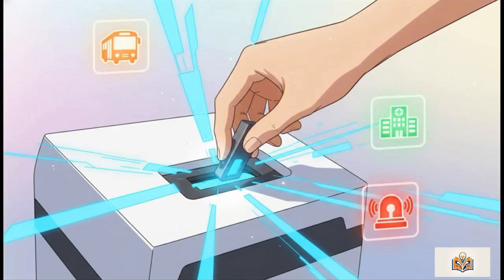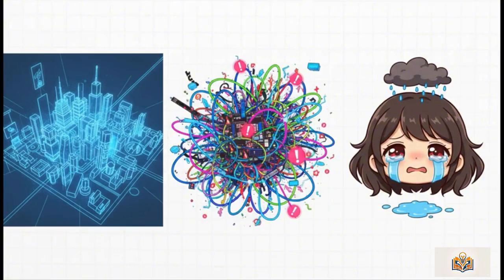Users would insert city data into the program, which would then integrate different public systems together. The software could also transmit emergency signals automatically during disasters. At least, that was the dream. In reality, every tiny parameter caused fresh chaos.